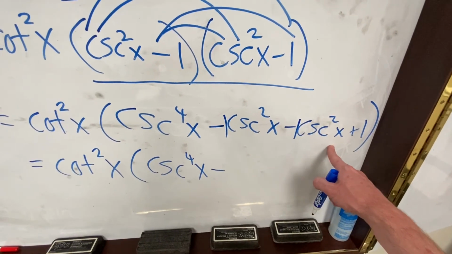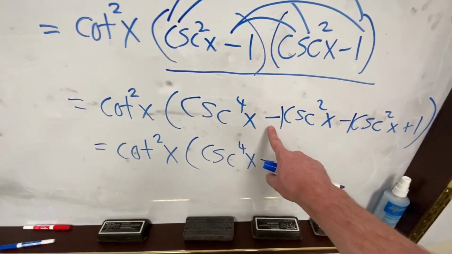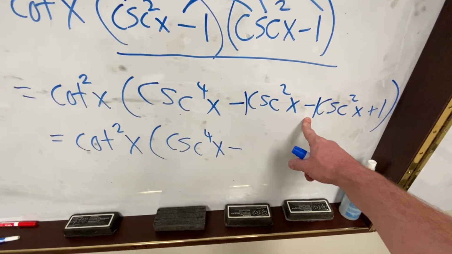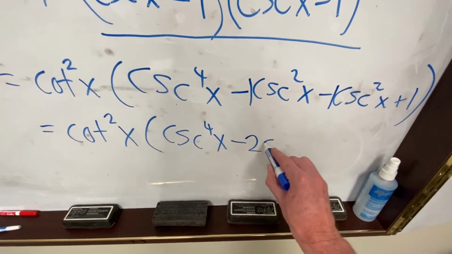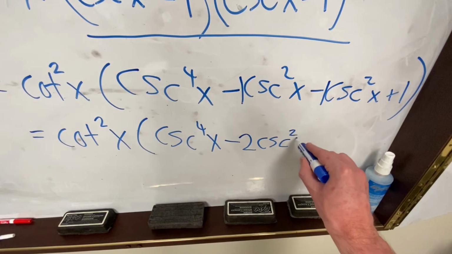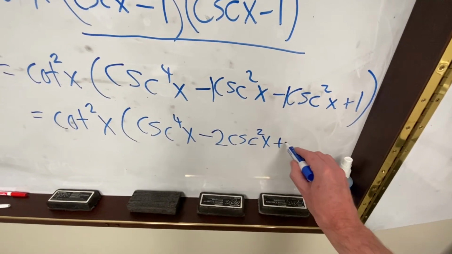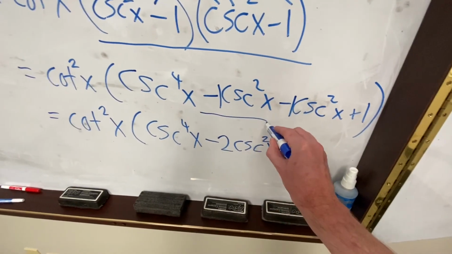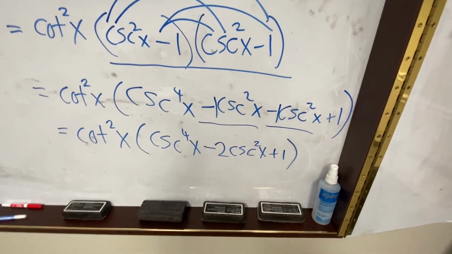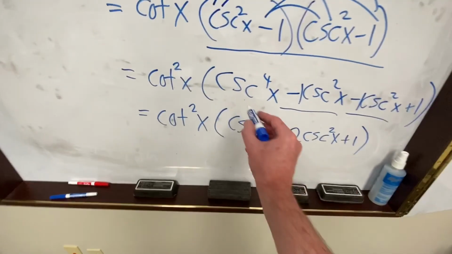more cosecant squared. Remember in class, if I lost a cat and I lost 1 more cat, didn't I just lose 2 cats? Darn coyotes in the backyard again. And then plus 1. So collect your like terms always, right? And there's your final answer.